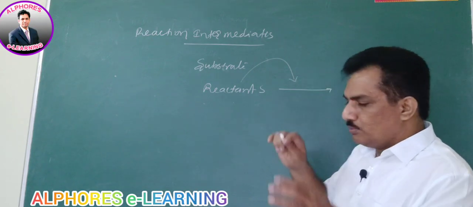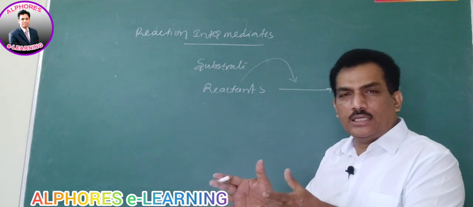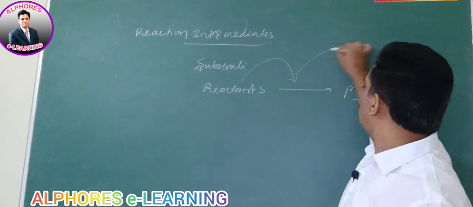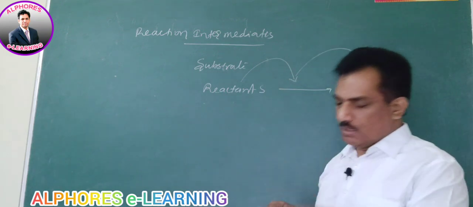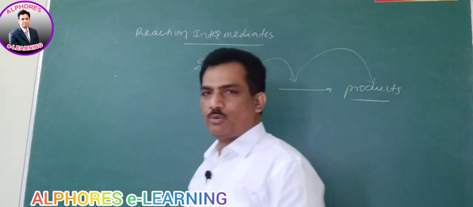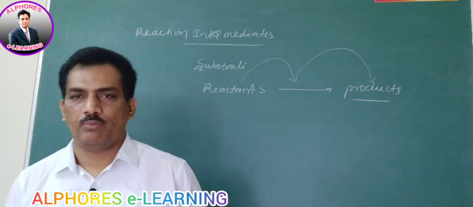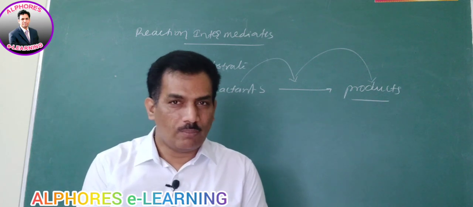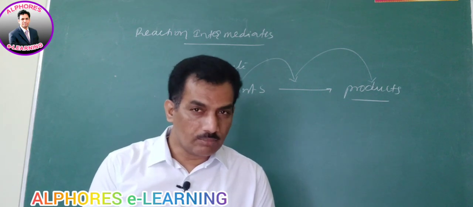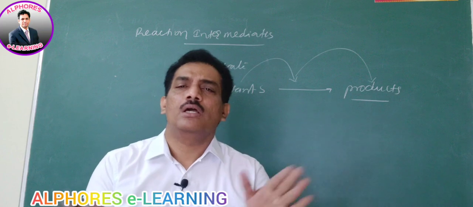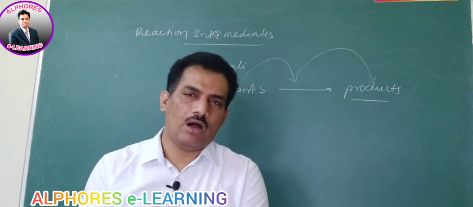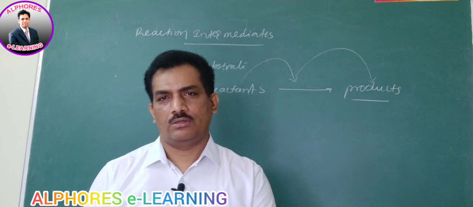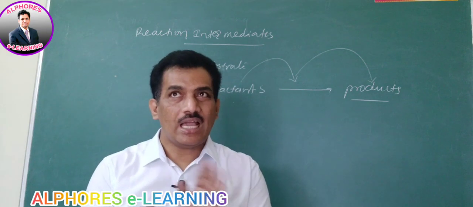After forming this intermediary product, immediately by taking a second step, it will convert into product. The final product is the reaction product. But before getting that final product, the reactants are transformed into something else. That is the reaction intermediate. We can simply say it is a halting form. It will be halted and then start its journey to get into products. Are you following?